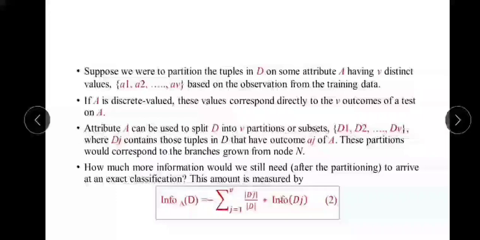So how do we say how much information is still required?